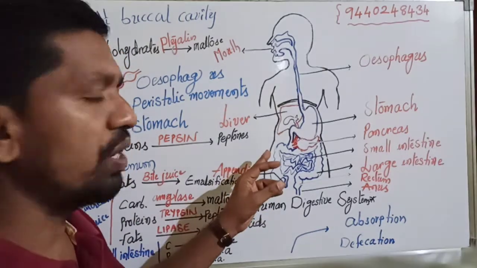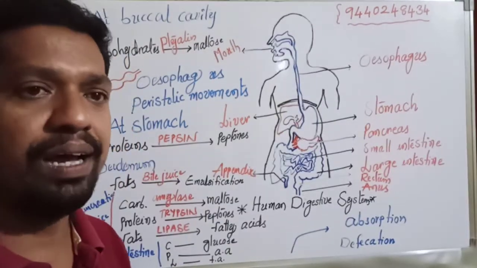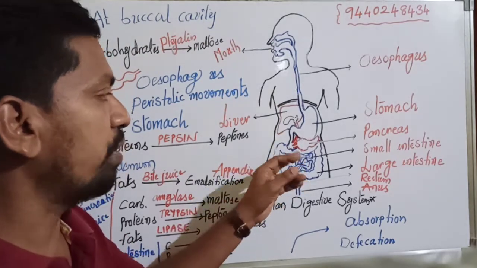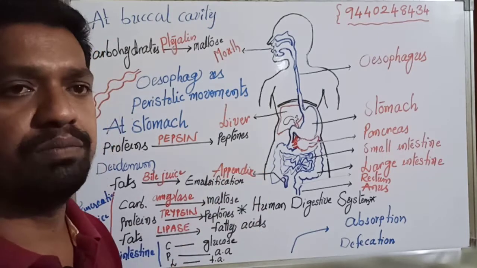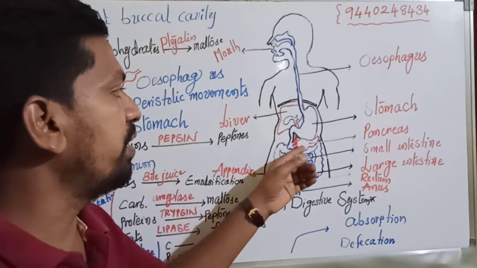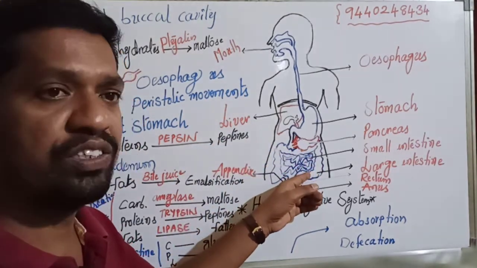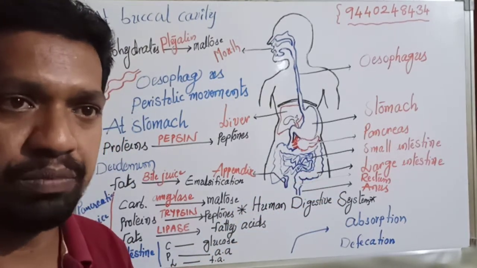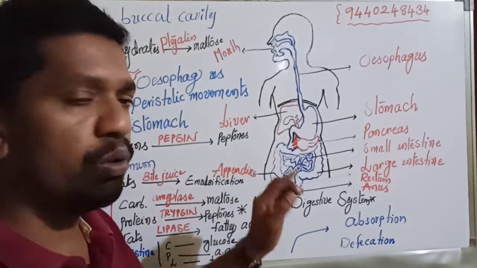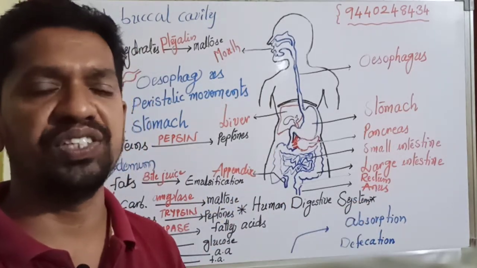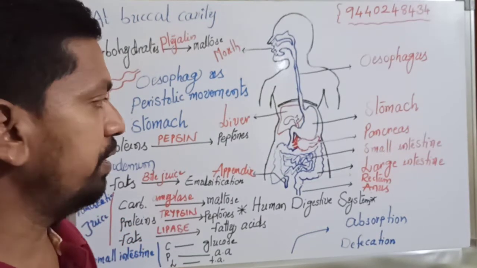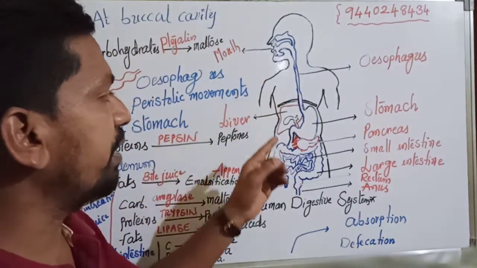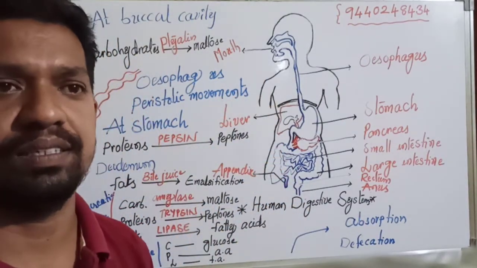In the large intestine, we have waste material, undigested food and poisonous substances. From these food items, water is reabsorbed. Finally, the semi-solid waste material enters the rectum, which is a storeroom for the waste material for some time. Finally it is sent outside through the anus, known as defecation. I repeat. In the human digestive system, we have the alimentary canal and associated glands.